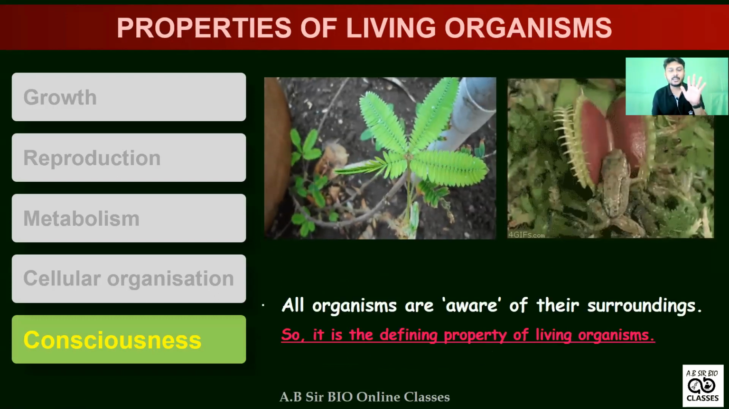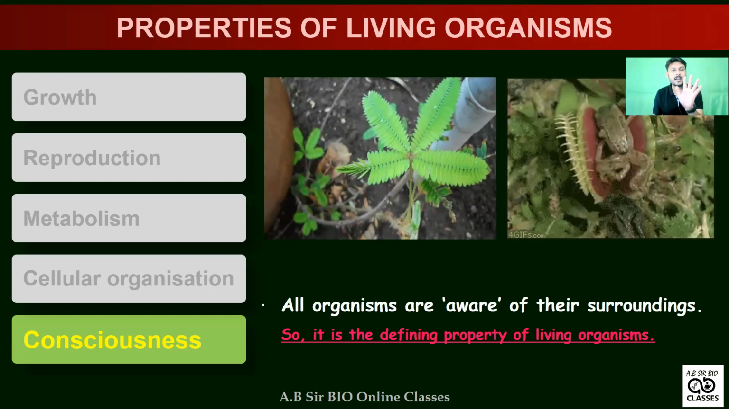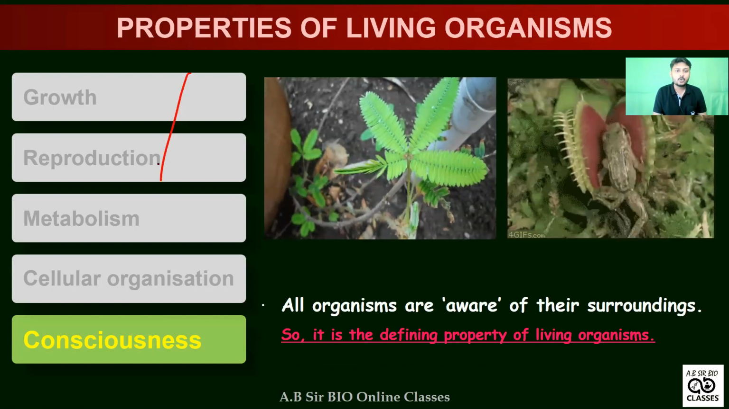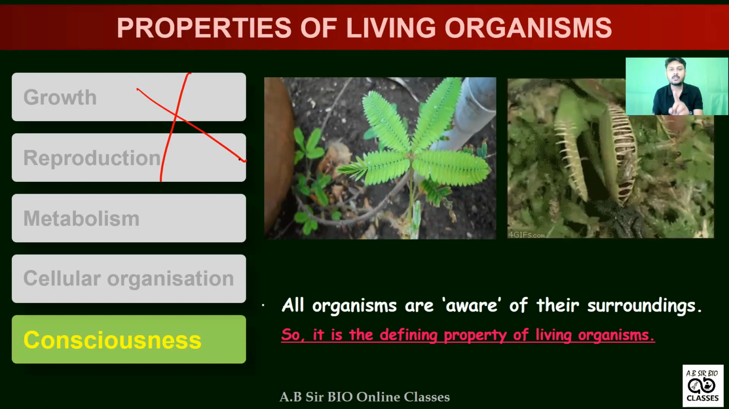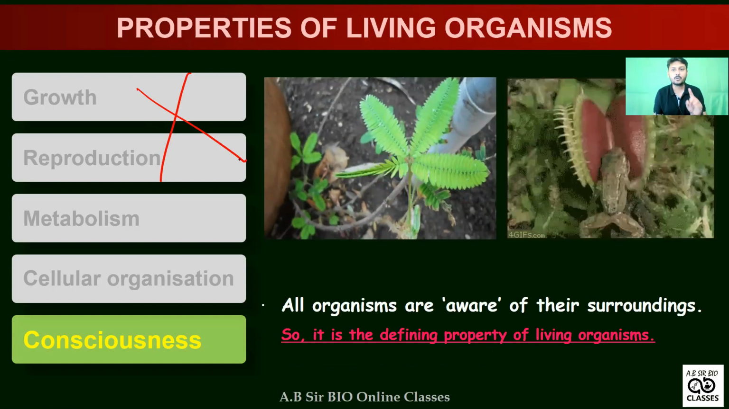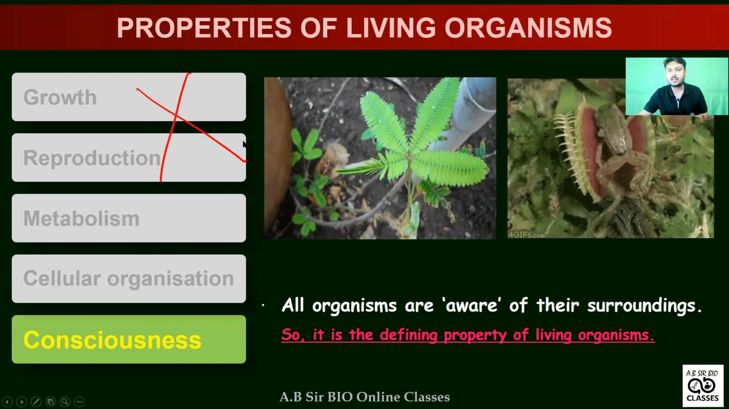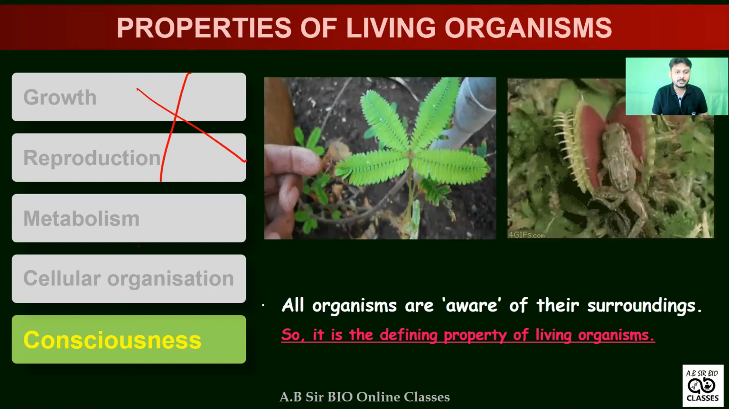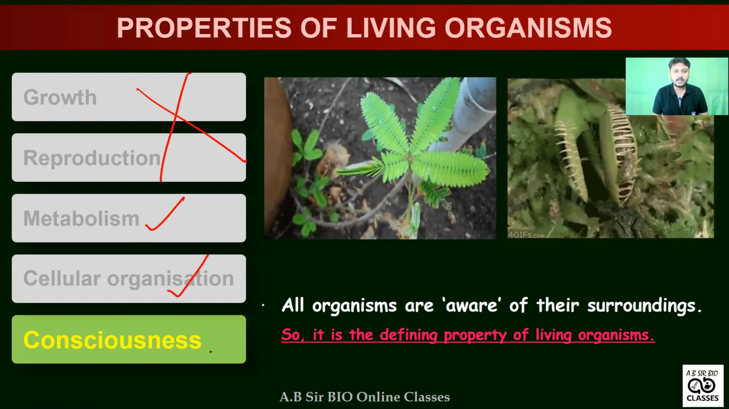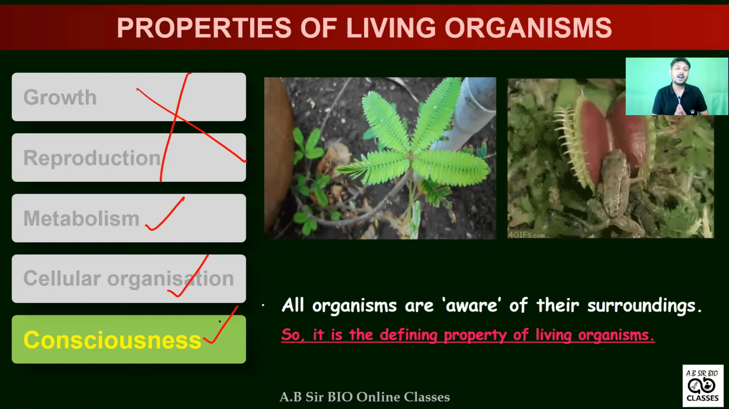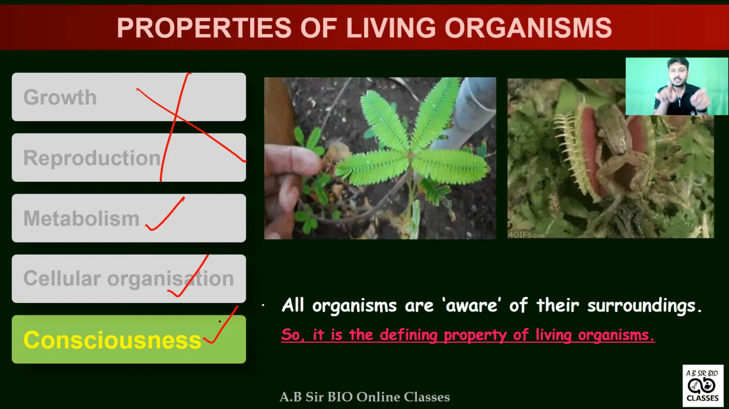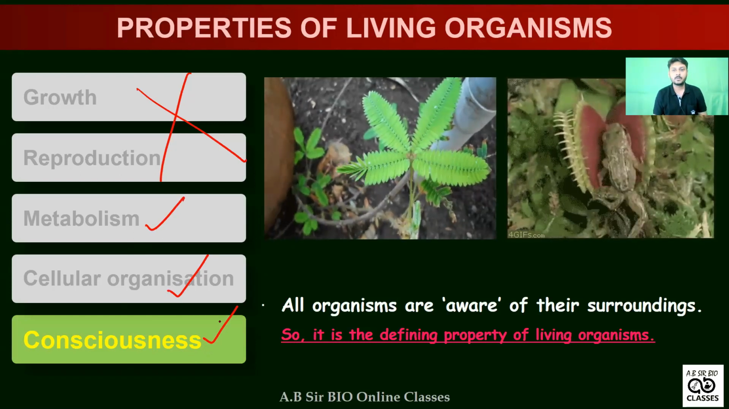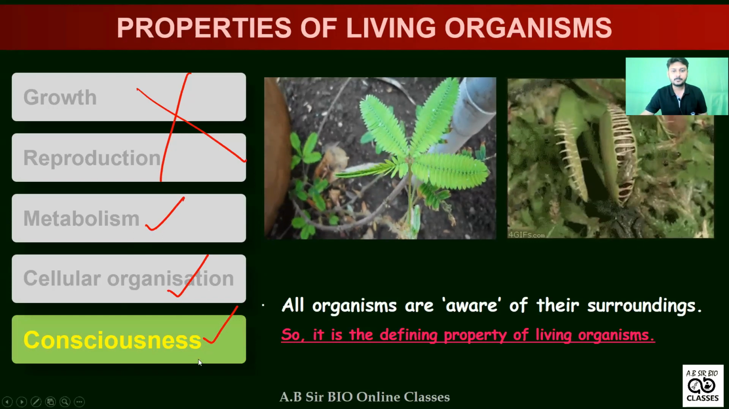So total 5 points, again I am telling you, total 5 points are given in your NCERT books. Out of that, these two, growth and reproduction, are not defining properties. Remember this: growth and reproduction are not defining properties. But metabolism, cellular organization, and consciousness, these three are the defining properties. Remember this. So mark this portion because it is very important for your upcoming NEET exam. So do remember very carefully.